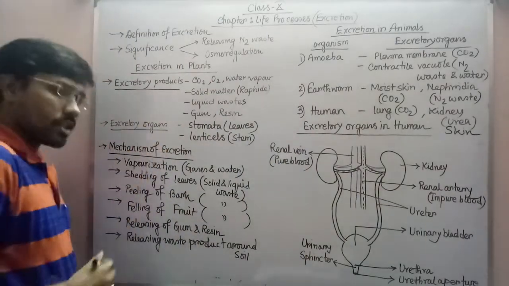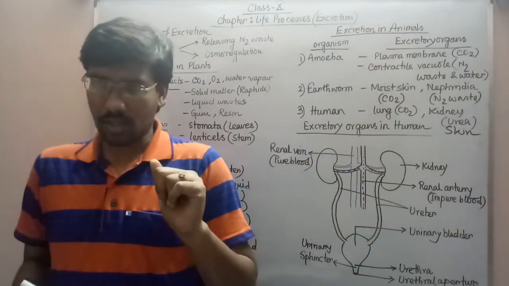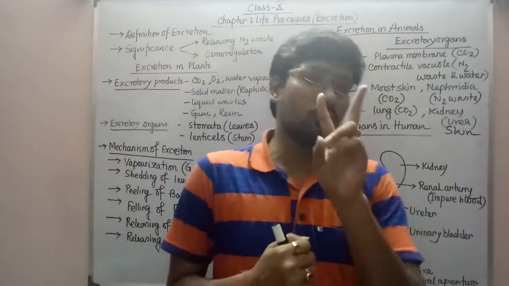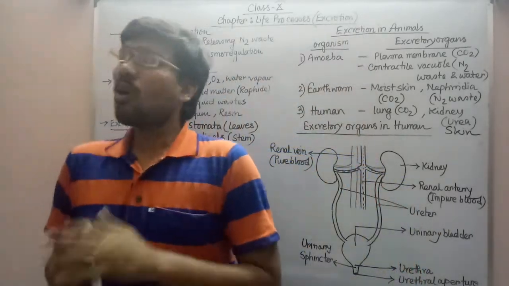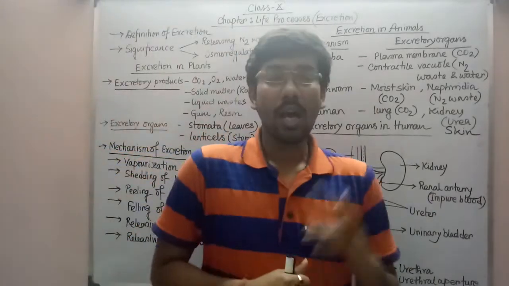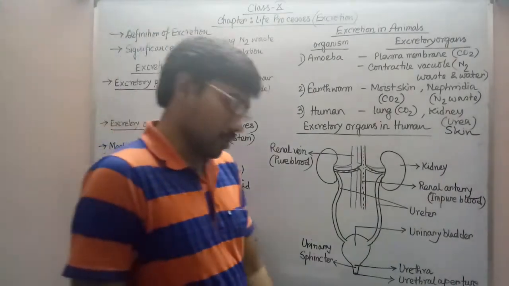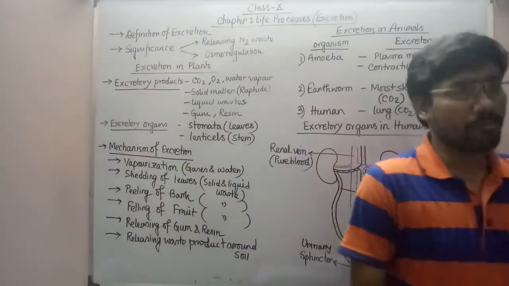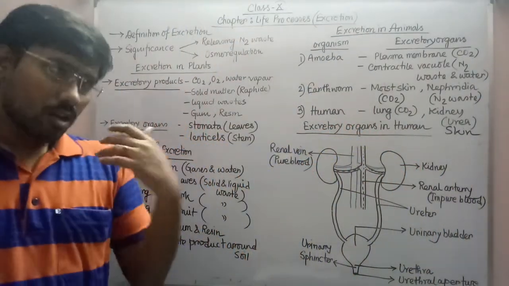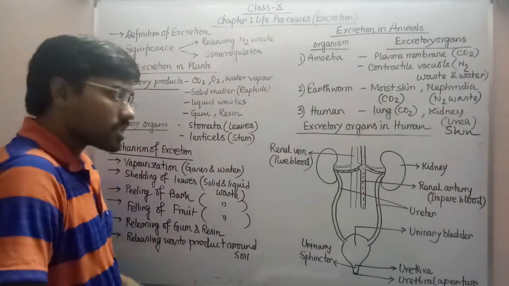Now I am coming to the excretory organs. Mainly, in case of the plant body, there are two types of excretory organs present. Unlike animals, there is no specific excretory organ in plants, but even then, two types of structures we can consider as excretory organs. First, stomata present in the leaves, and lenticels which are present on the surface of the stem. Because the stomata and lenticels are mainly responsible for releasing various kinds of gaseous substances and water vapor to the external environment during excretion. So mainly the vaporization process is done by them.